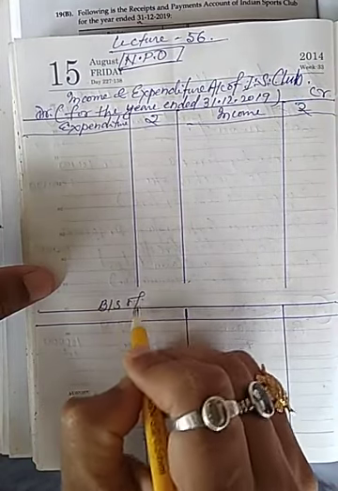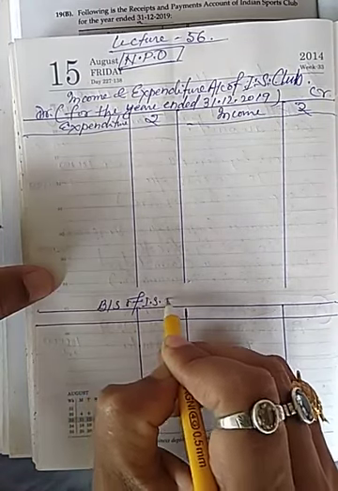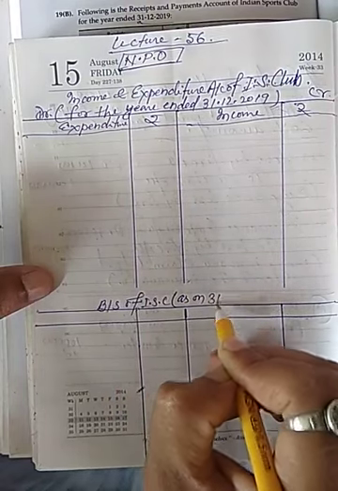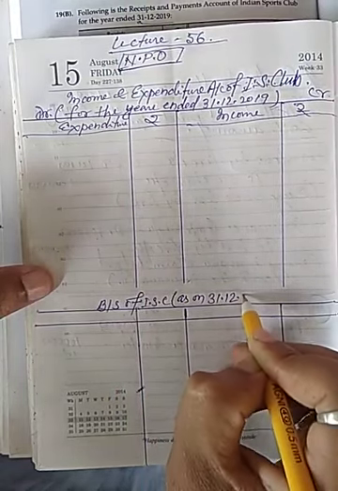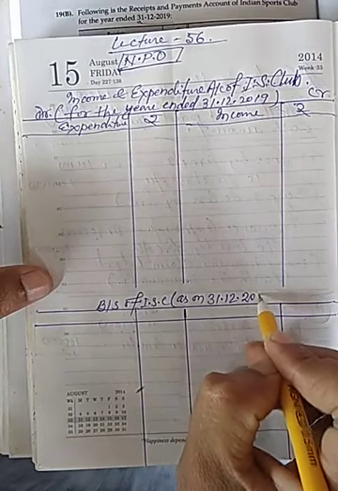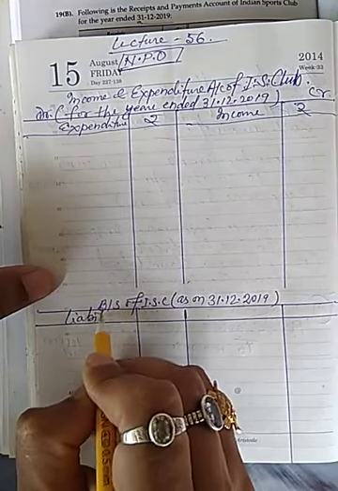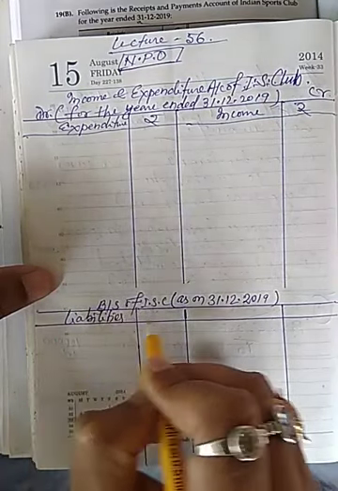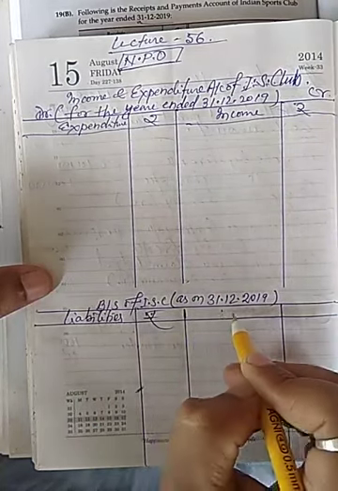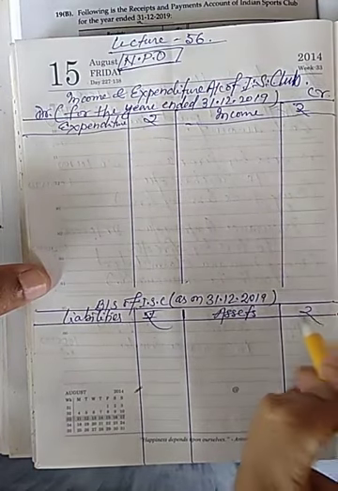Balance sheet of Indian Sport Club as on 31st December 2019. This is liability side. Amount rupees, and this is asset side, rupees.